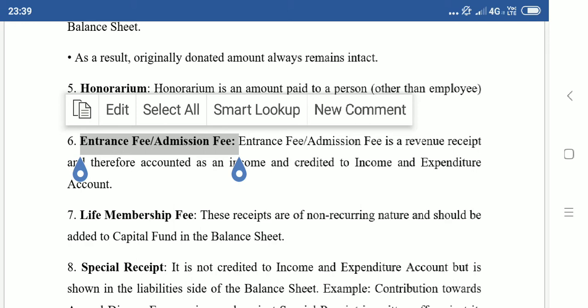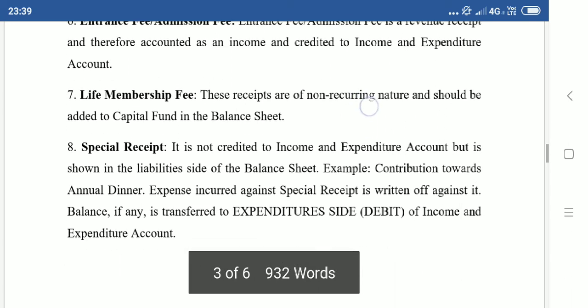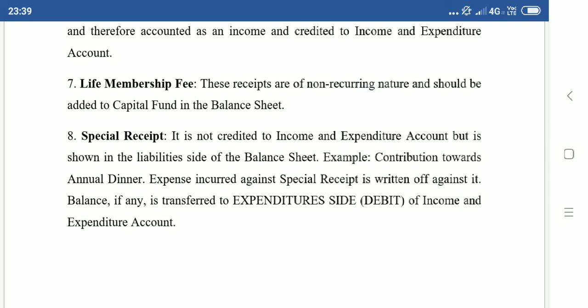Next, life membership fee. Suppose I want to become a life member of an organization. Life members have certain advantages and benefits which non-life members will not have. For this life membership fee, each person will pay it only once, but it is not necessary that everyone will pay. Every member who wants to become a member of an NPO would pay an entrance fee, but every member of an NPO may not pay the life membership fee. It is a one-time payment and it is not compulsory.